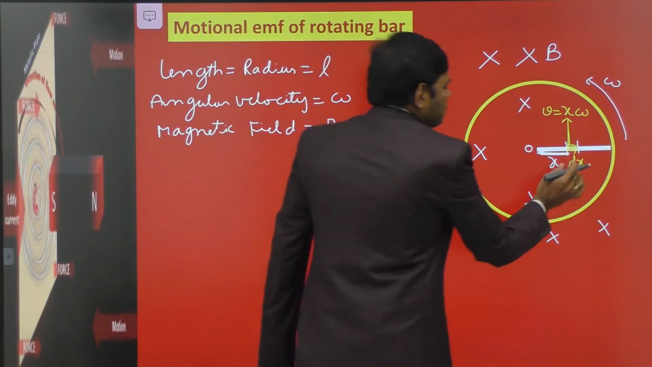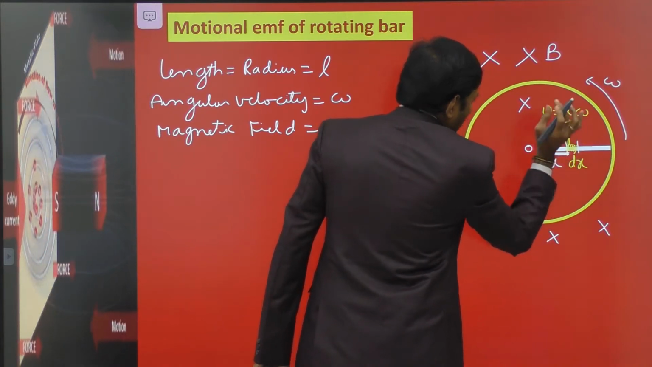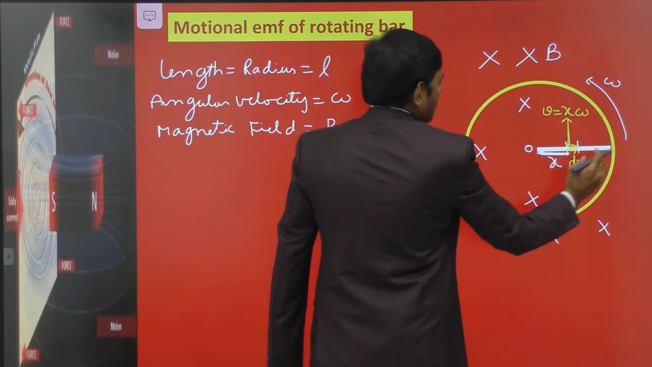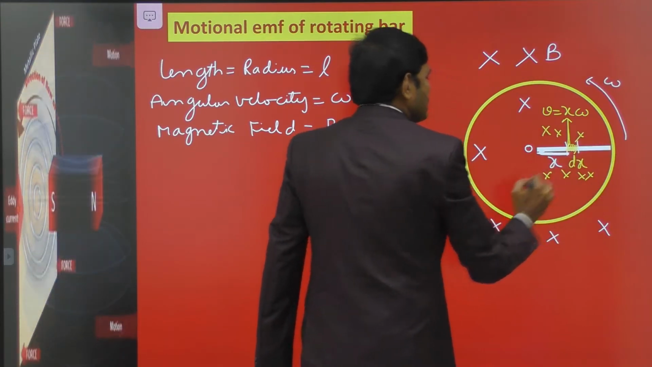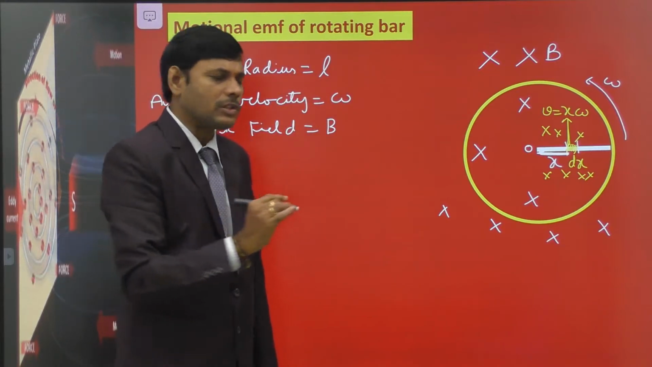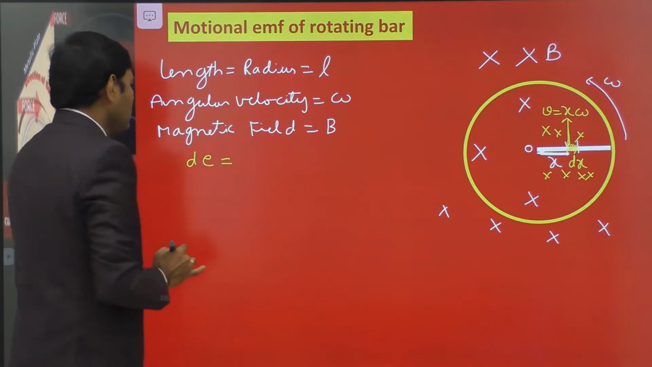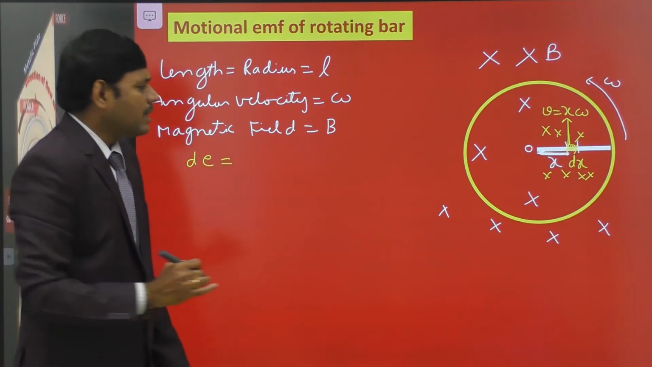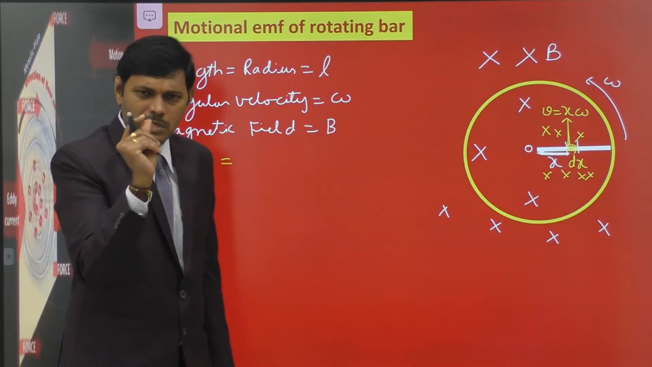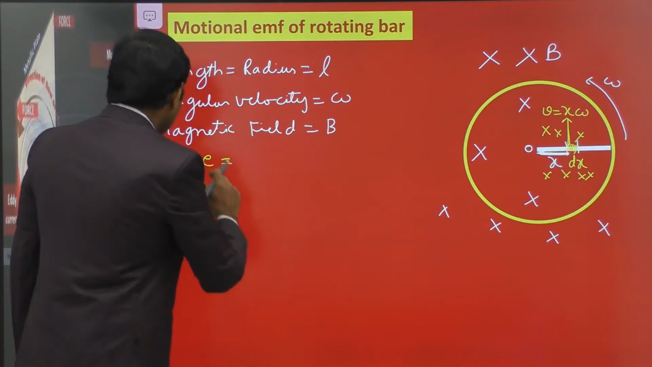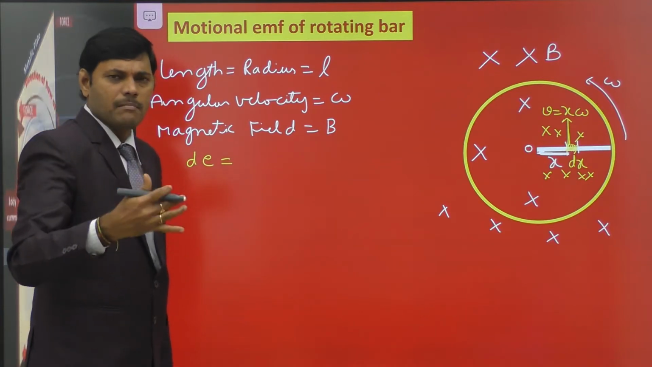Here there is an element of length dx moving with velocity v perpendicular to its length, and there is a uniform magnetic field directed into the board in that region. Already we know the expression for motional EMF. So the EMF induced in the small element, let it be dE, because it is not the EMF of the total rod. The EMF induced in the small element is equal to BLV, the formula for motional EMF.